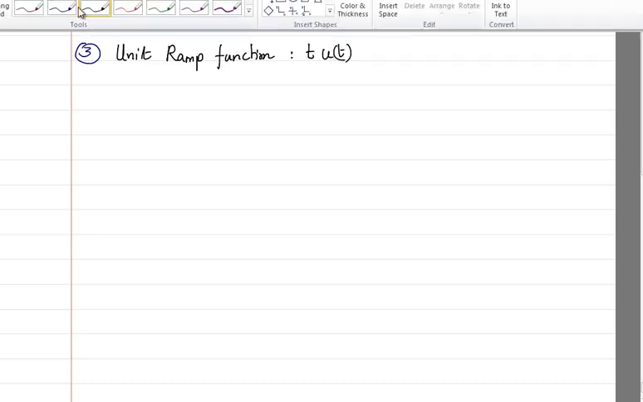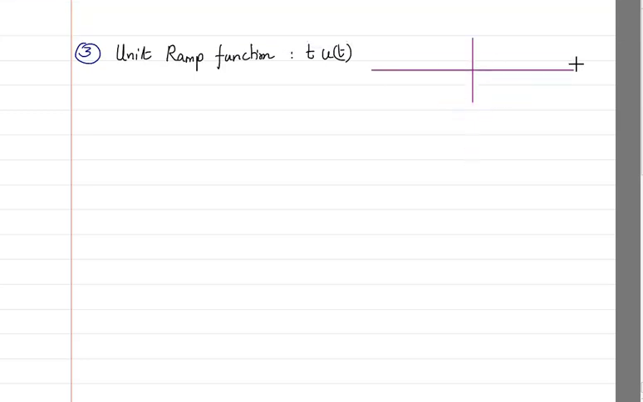Unit ramp function, which is given as t u of t. Now why is it written like this? See, u of t exists only from 0 to infinity, and the unit ramp function also exists only from 0 to infinity.